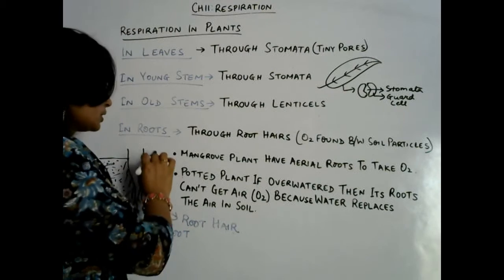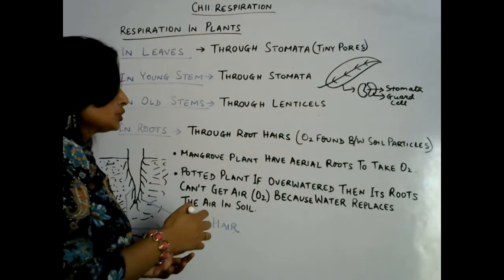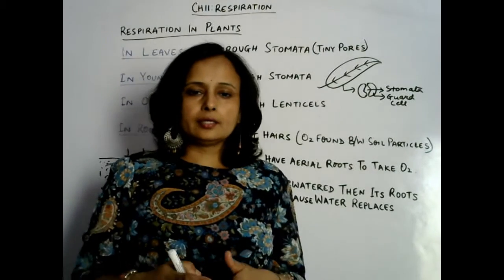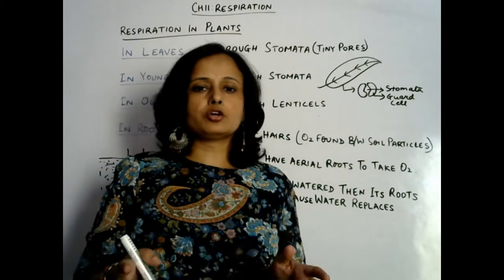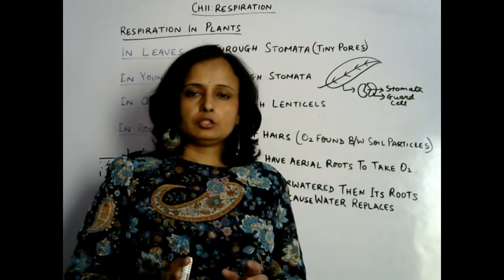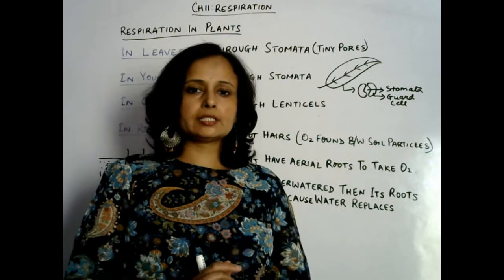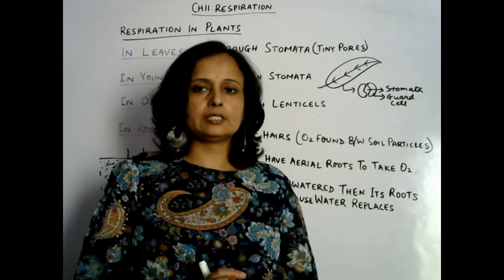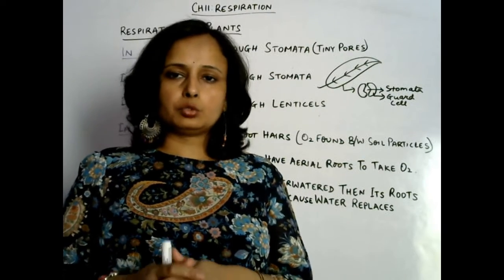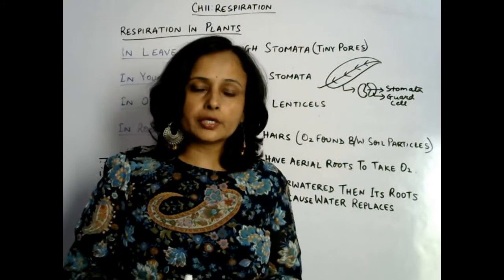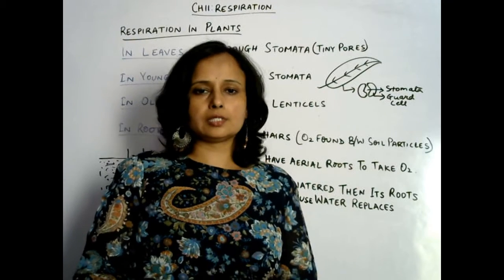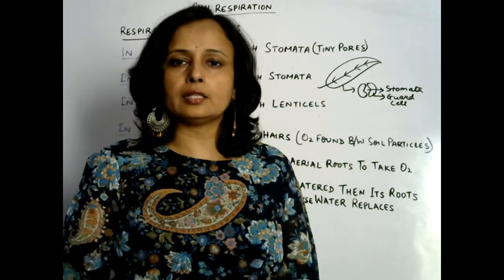Correct. Now roots. Let us discuss about roots. So roots of the plants penetrate towards the soil, and there the roots grow finally, and lots of root hairs grow from a particular root. Correct. In each and every root there are lots of root hairs. Basically the exchange of gases takes place in roots through root hairs. So root hairs do the process of exchange of gases, and basically root hairs increase the overall surface area for maximum intake of oxygen and removal of carbon dioxide in the soil.